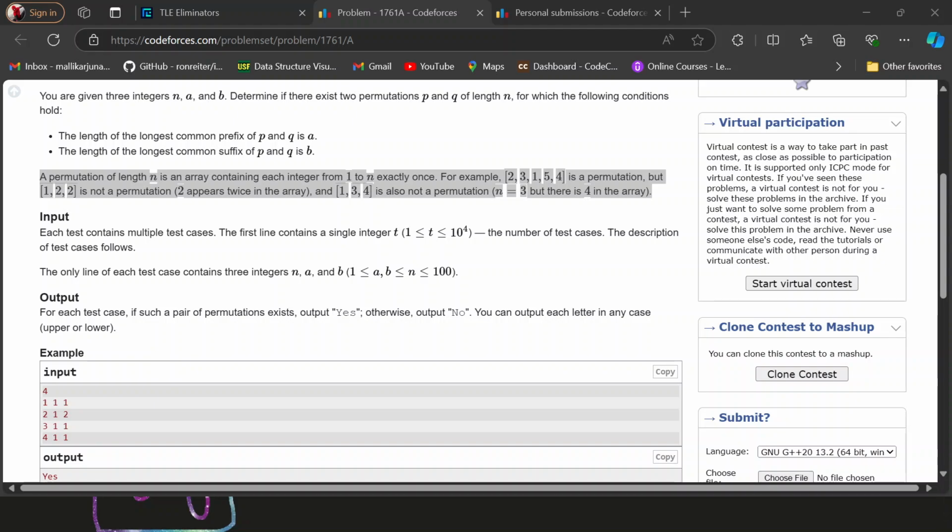And here A plus B's value is less than n. Then we can find the difference between them: n minus A minus B. So how much is the difference here? Here it is 1, and here the difference is 2. So for a difference of 1 we have no, and for a difference of 2 we have S. Okay, we can understand that. Whenever the difference is greater than 1, we have to print S. Otherwise, we have to print no.